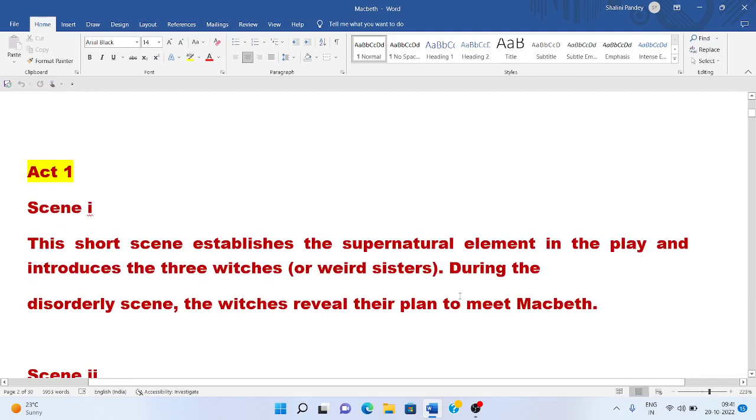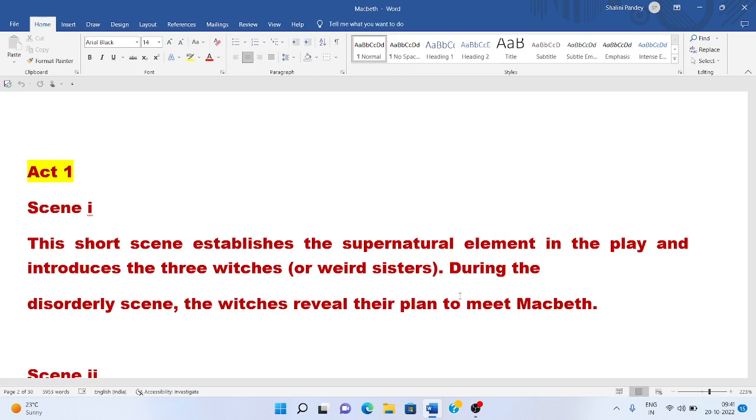Now we will go to the act-wise summary of the play Macbeth. Act 1, Scene 1. This short scene establishes the supernatural elements in the play and introduces the three witches, or we can call them weird sisters. Shakespeare has called them weird sisters, not witches. During the disorderly scene, the witches reveal their plan to meet Macbeth.